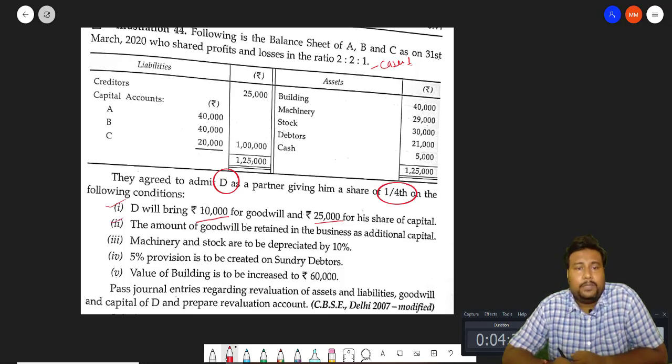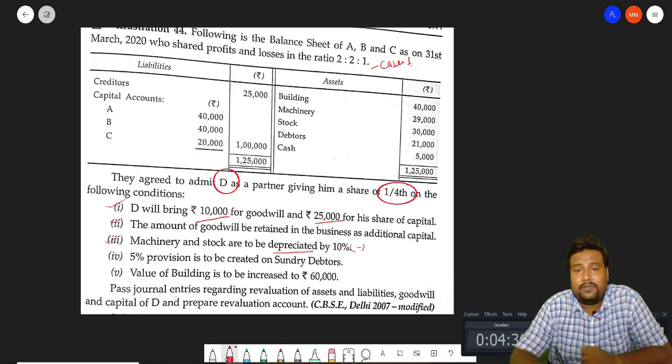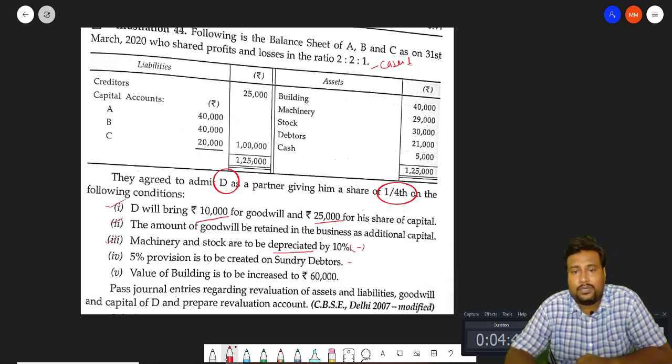Okay. Machinery and stock are to be depreciated by 10%. Machinery and stock are depreciated, it means machinery and stock are decreasing. Now 5% provision is to be created on debtors. When we create the provision, it means our good debtors decrease. Value of building is to be increased to 60,000 rupees. Building increases. So it is a question of CBSE Delhi 2007.